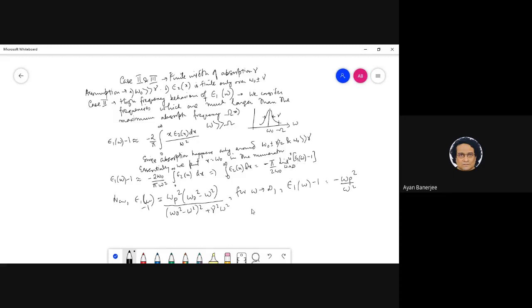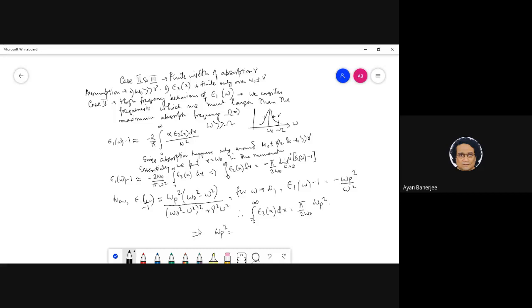That means I have, therefore, 0 to infinity epsilon 2 x dx is something like pi by 2 omega 0 omega p square, right? Which means this omega p square,